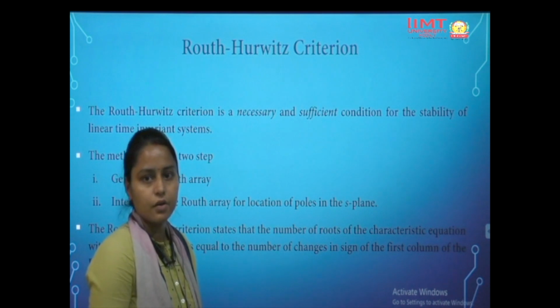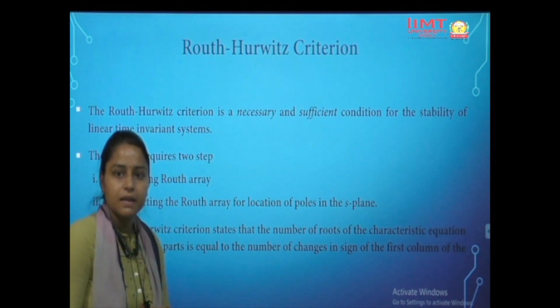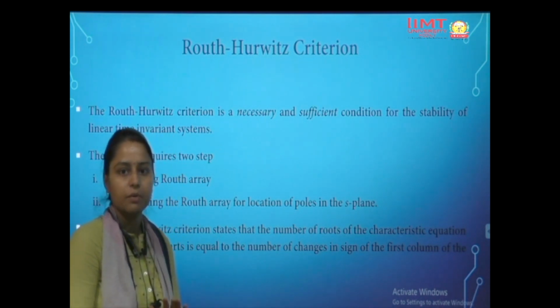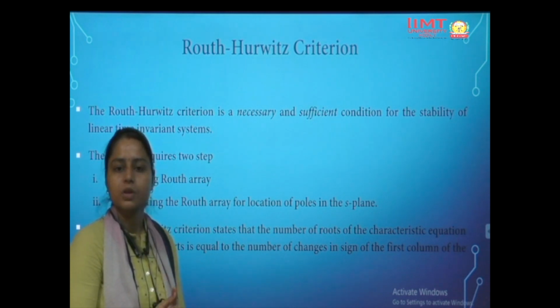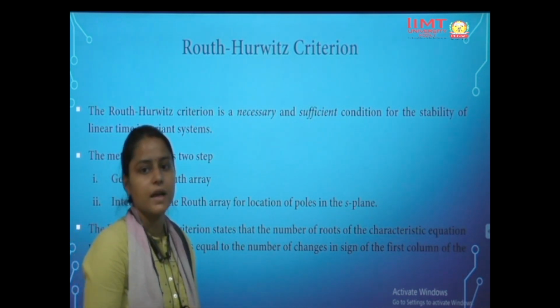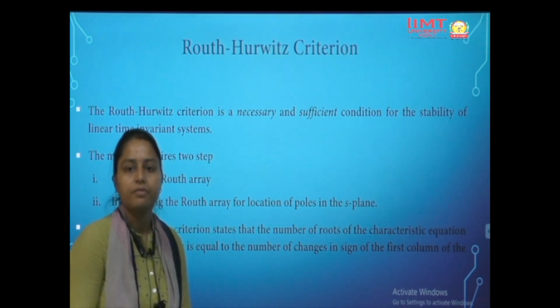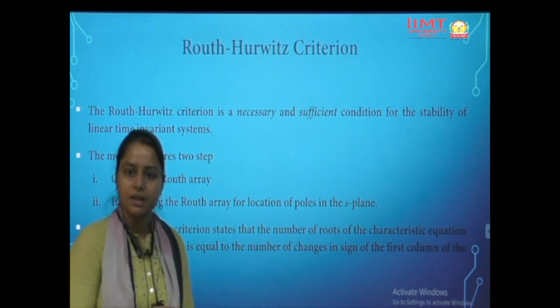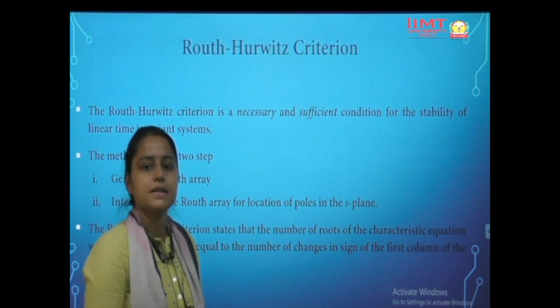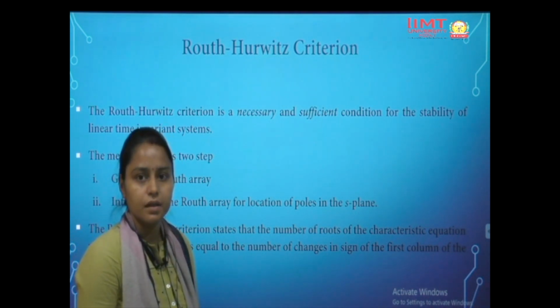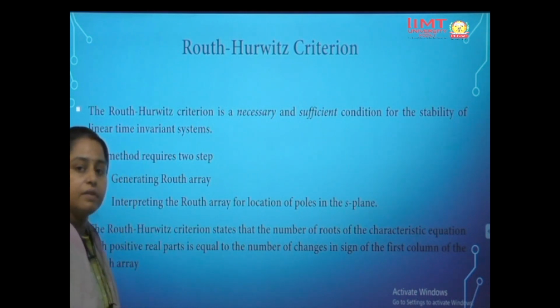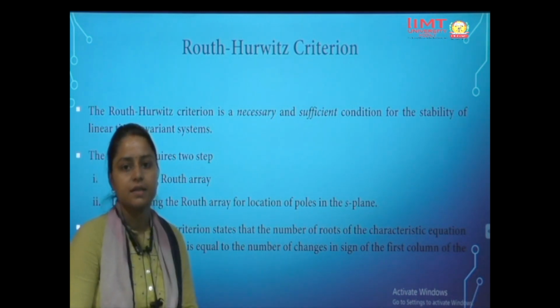So with this we can conclude that if the poles of the characteristic equation lie in the left hand side of the s plane, then the system is absolutely stable. If even a single pole lies on the right hand side of the s plane, then the system becomes unstable, and if some poles lie on the imaginary axis, then the system becomes marginally stable. So we have different criteria to check the stability of a system.